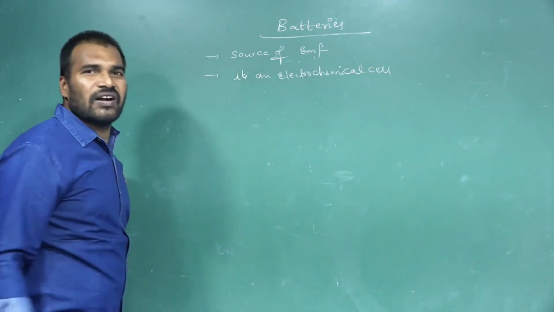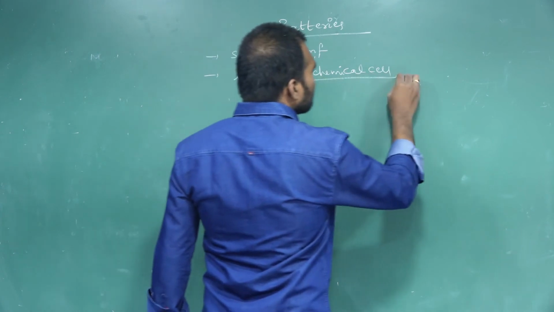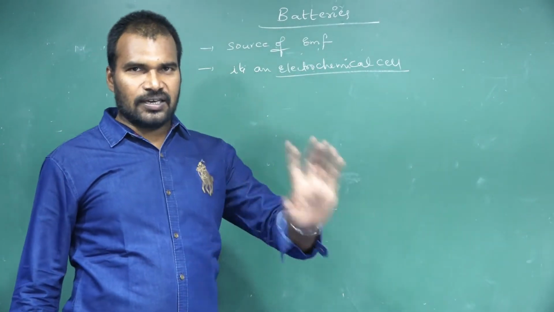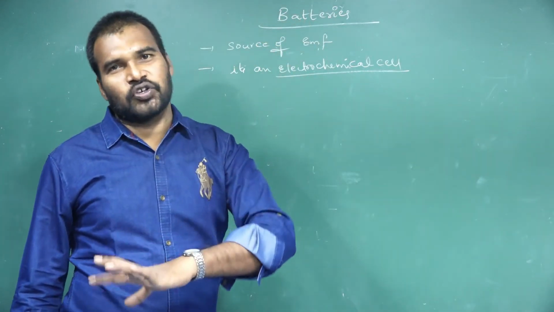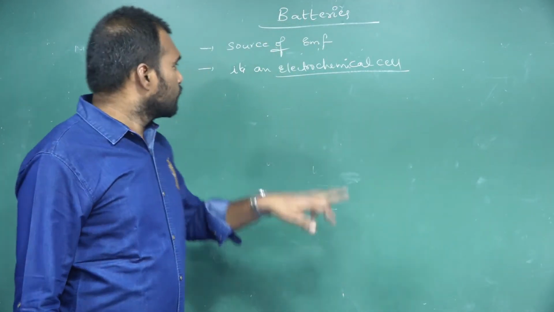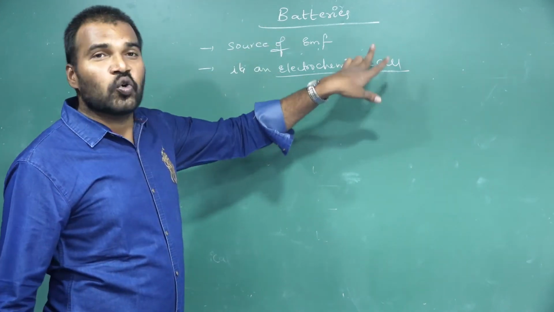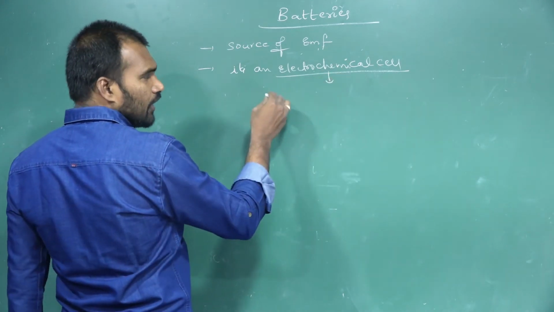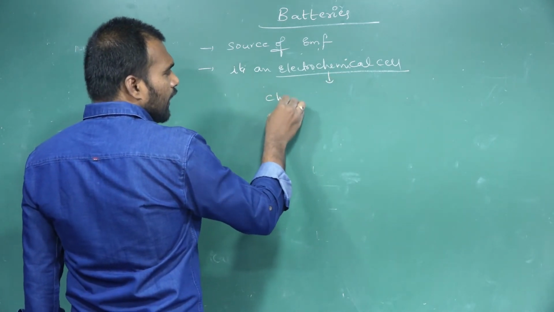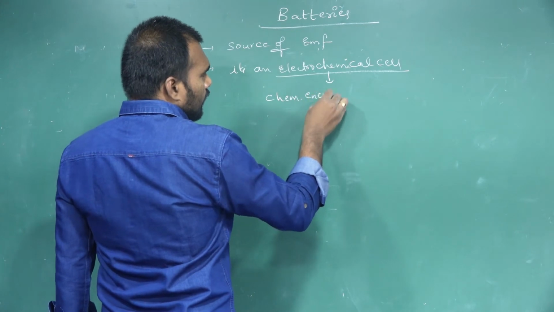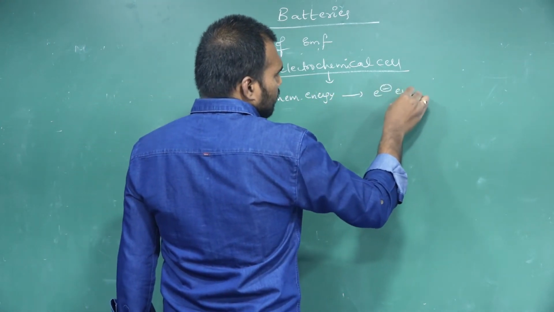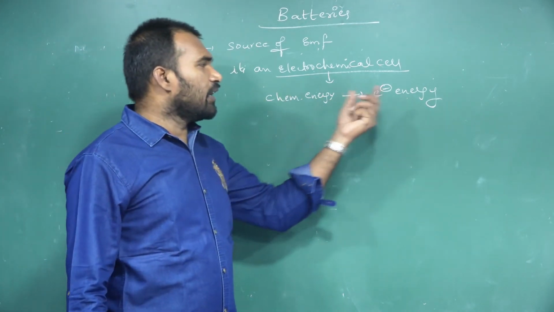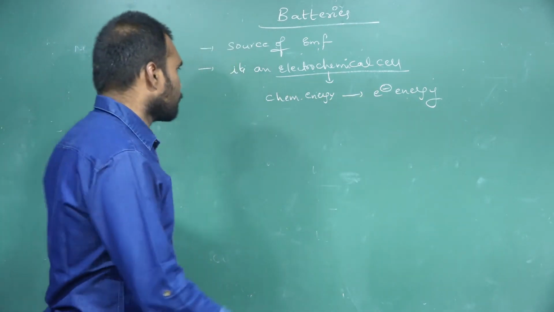So a battery is one kind of what? Electrochemical cell. It's not an electrolytic cell. Electrolytic cells convert electrical energy into chemical energy. But batteries are electrochemical cells. What is the role of electrochemical cells? These electrochemical cells convert chemical energy into electrical energy.